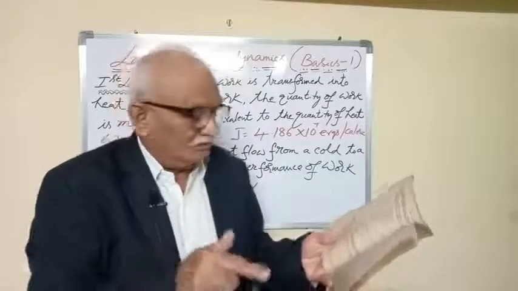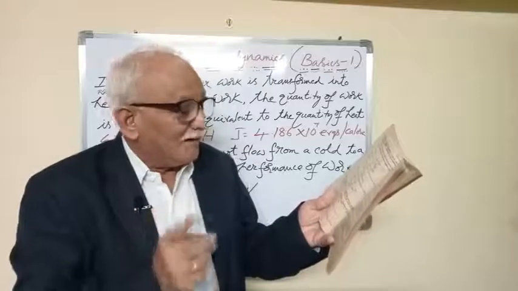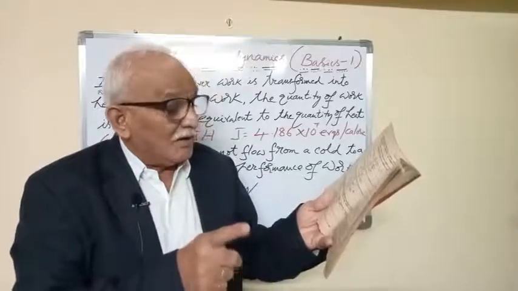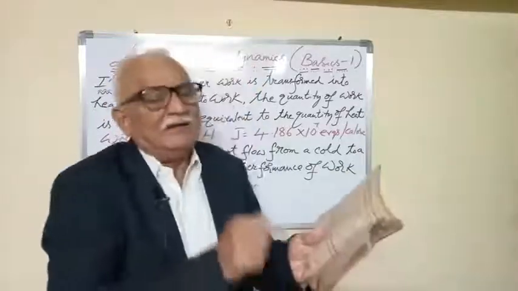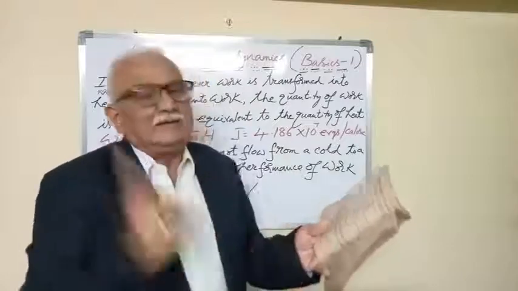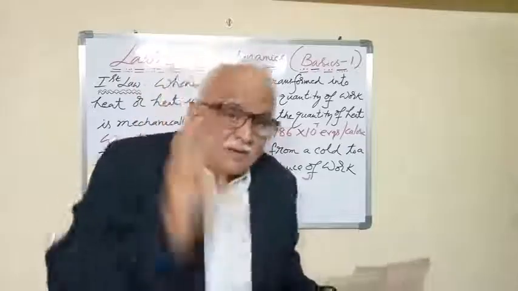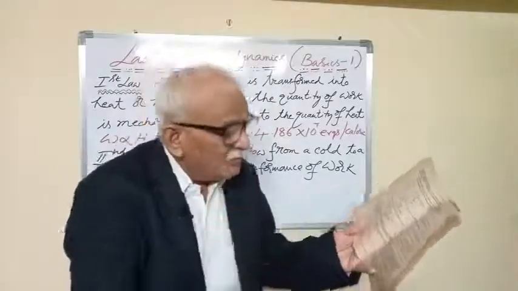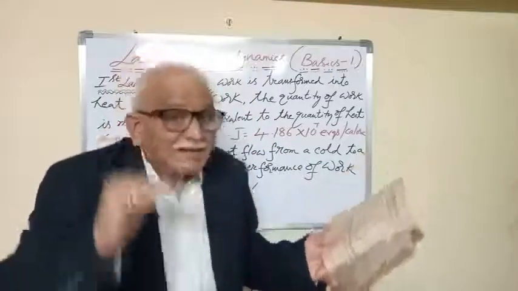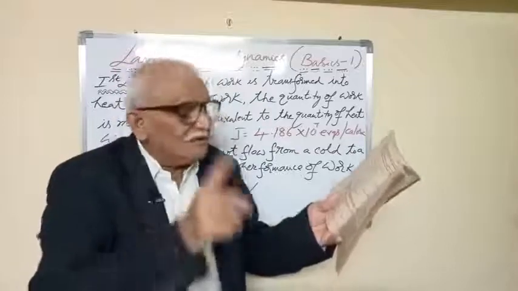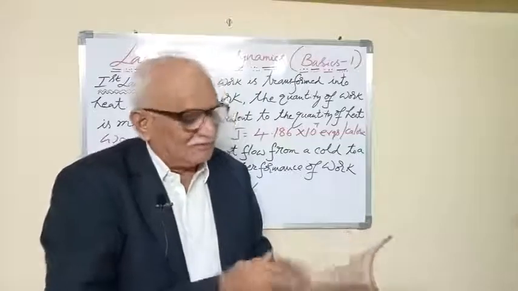Of course, in other words, it is impossible to derive a continuous supply of work by cooling a body to a temperature lower than that of the coldest of its surroundings. This is a wonderful implication of the second law of thermodynamics. In the surroundings, so many bodies are there. So if you want to get work done, it is impossible to derive a continuous supply of work by cooling a body to a temperature lower than that of the coldest of the innumerable surrounding bodies. This is the implication of the second law of thermodynamics.